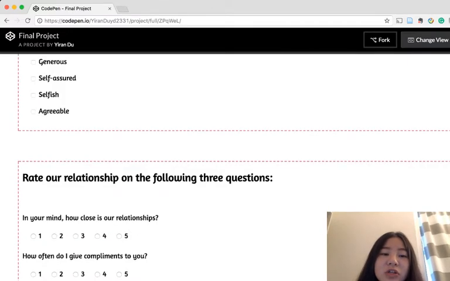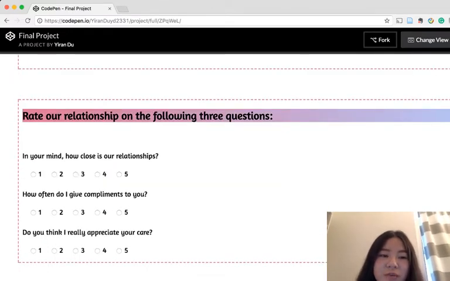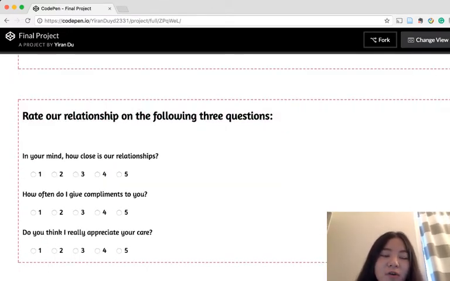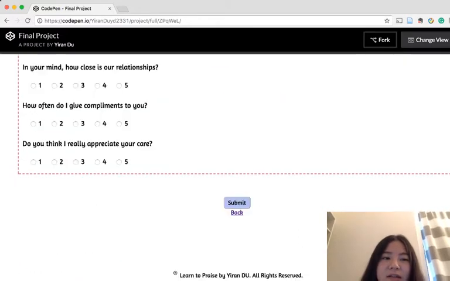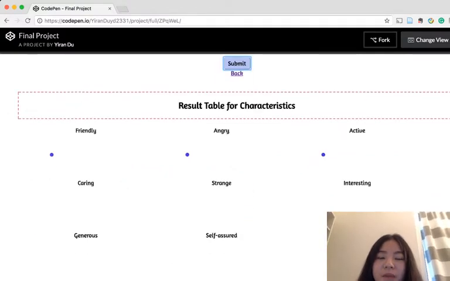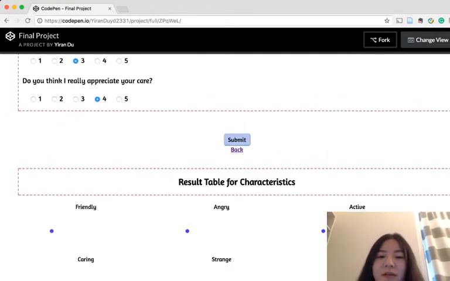And here is to evaluate their relationships, especially the last 2, which specify the compliments and how much they think the user is appreciated. And when they select them, there will be a result table.